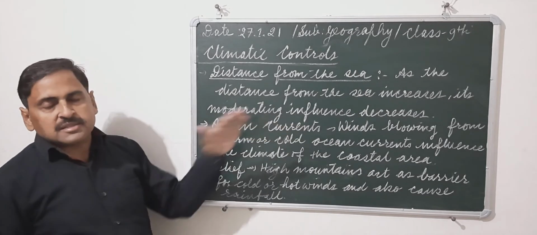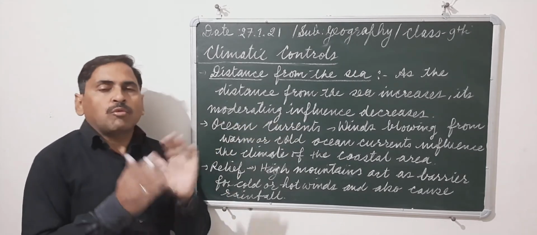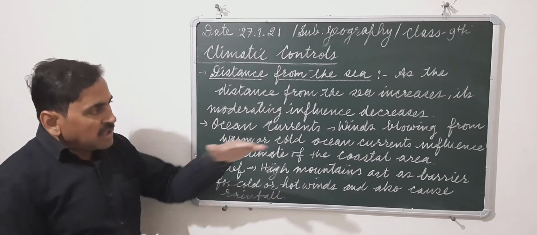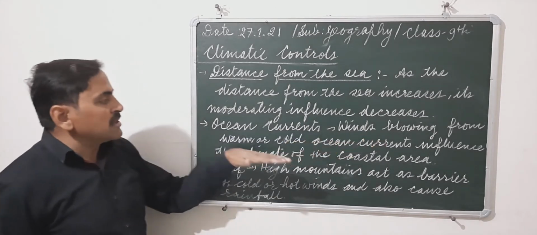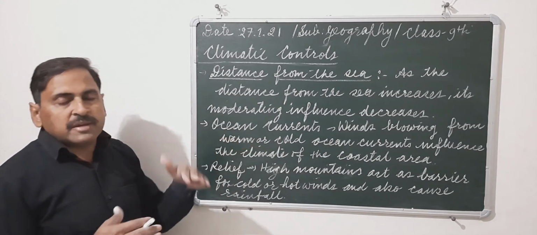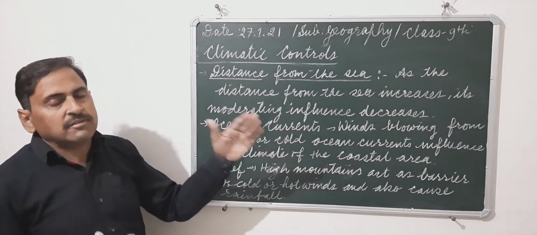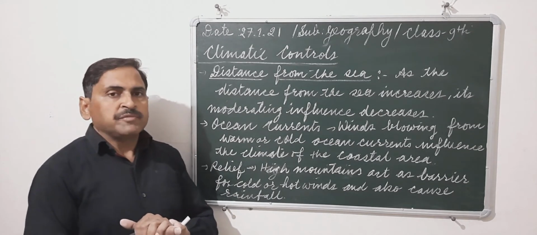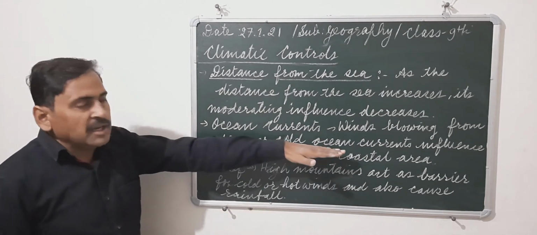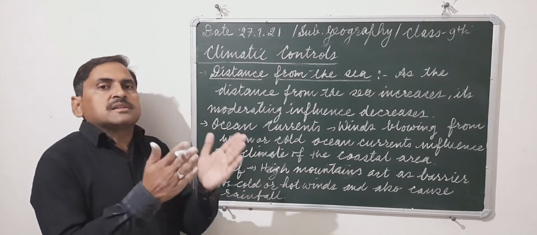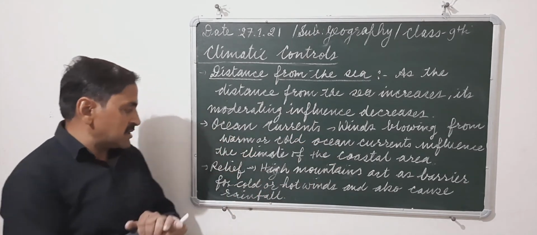Then ocean currents. There are two types of ocean currents: warm ocean currents and cold ocean currents. So if the winds are blowing from the warm ocean currents, they may increase the temperature, and if they are blowing from the cold ocean currents, they will decrease the temperature. And also, if any area is lying near the cold ocean currents, these areas generally turn into deserts.